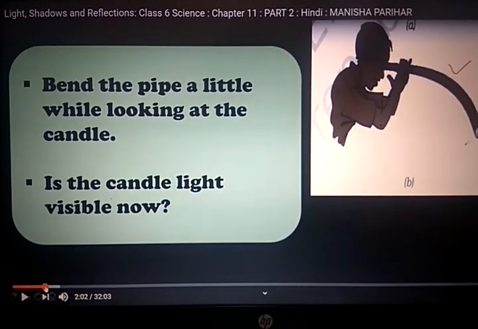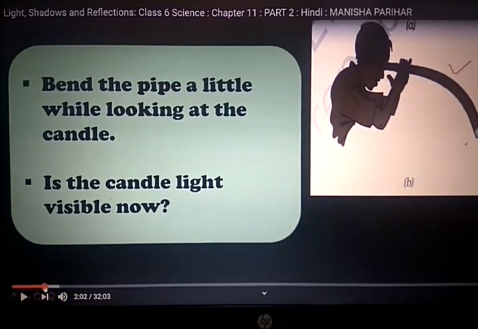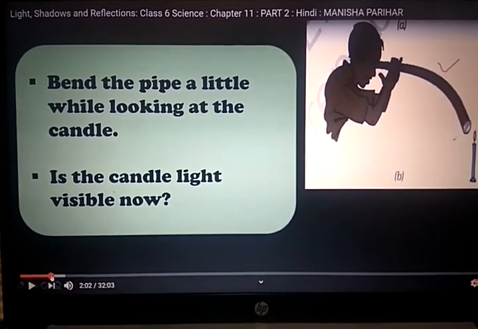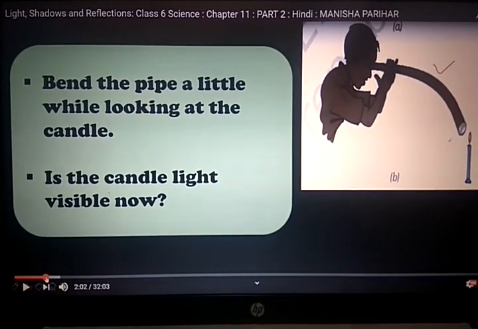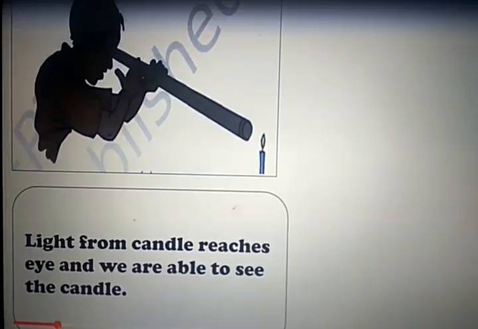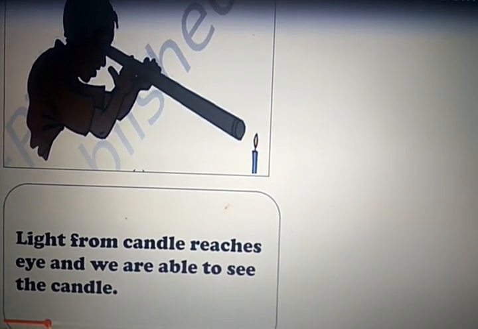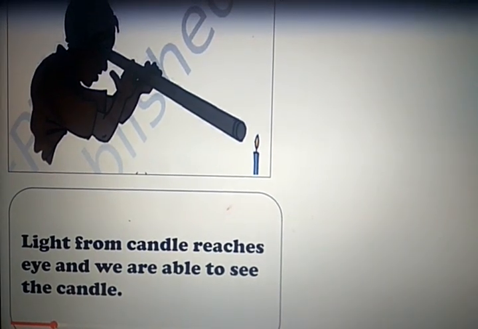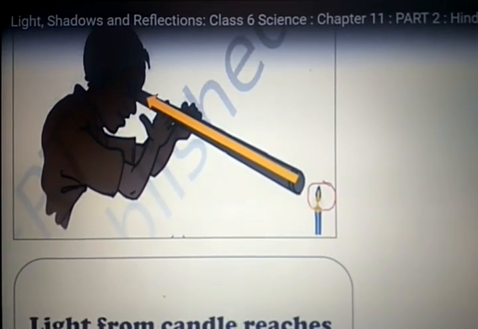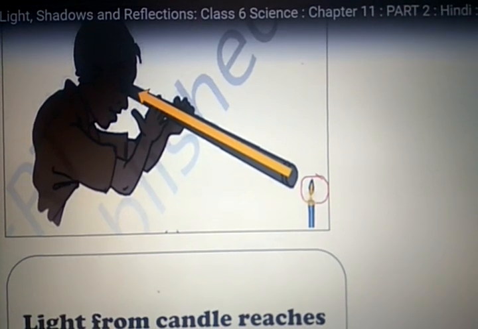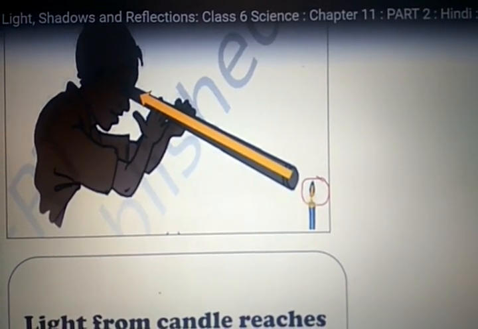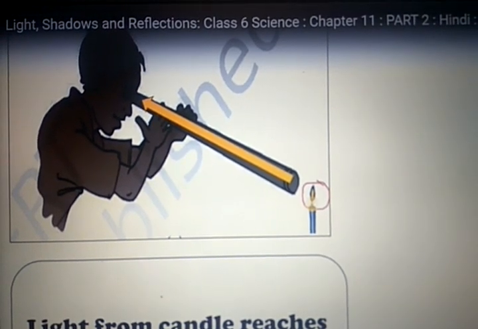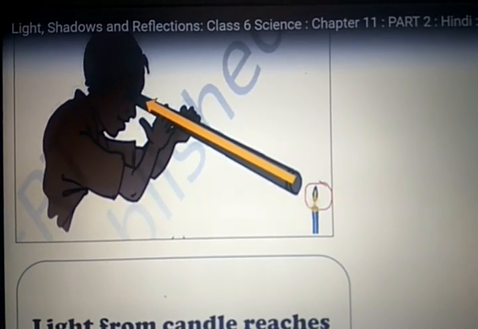Now this time bend the pipe a little while looking at the candle. Bend this pipe. Is the candle light visible? Dear students, light from the candle reaches the eyes and we are able to see the candle. Here you can see the path of the rays. Light rays from the candle reach our eyes in a straight direction and the pipe is also straight.